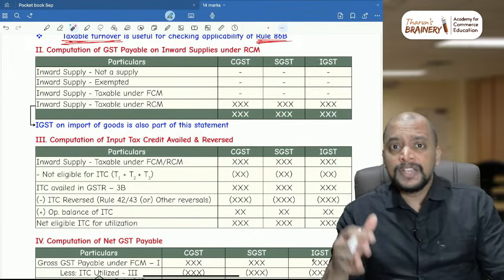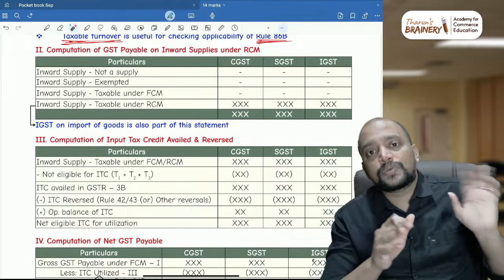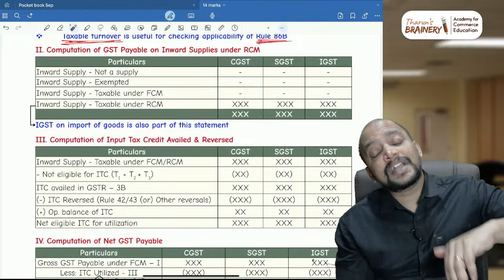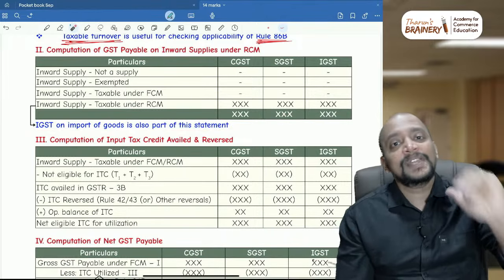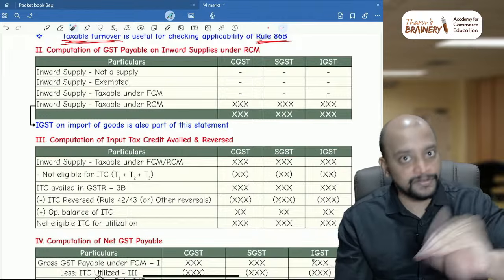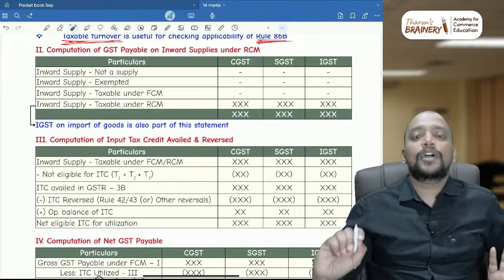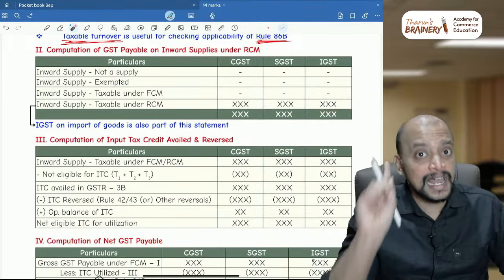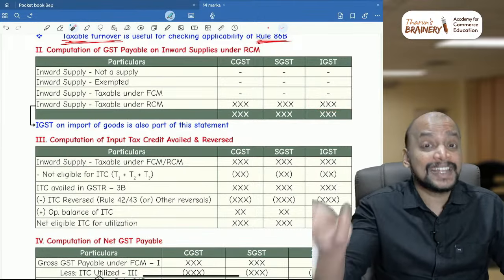What should we do? If you observe the recent answers, what ICAI has given is that IGST on import of goods they have considered as part of RCM liability. So please consider IGST paid on import of goods as part of RCM liability, and accordingly you put it here under IGST liability under RCM. Moreover, you can take it as ITC as well.